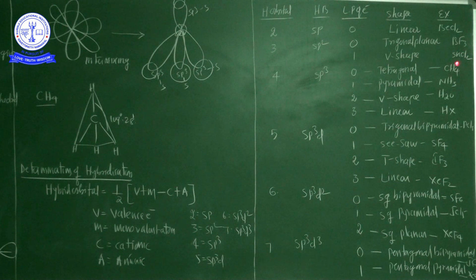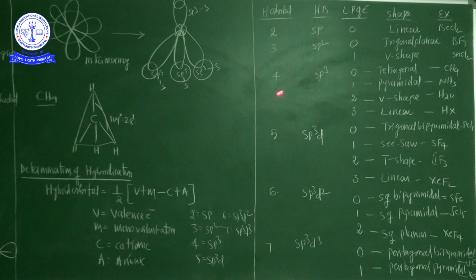Even BF3 and SnCl2, both of them are showing sp2 hybridization. But from the BF3 point of view, there is only zero lone pair of electron, that's why it shows the trigonal planar. But SnCl2, stannous chloride, contains one lone pair of the electron, so it is a V-shaped molecule.